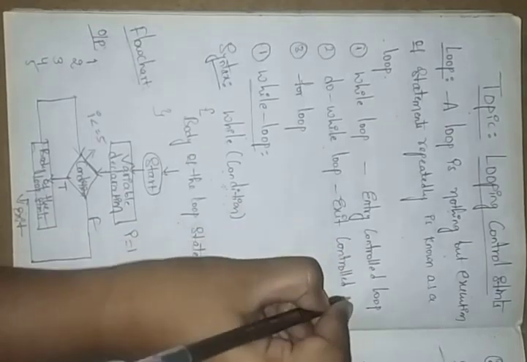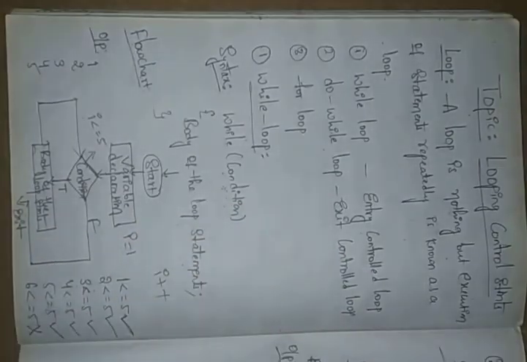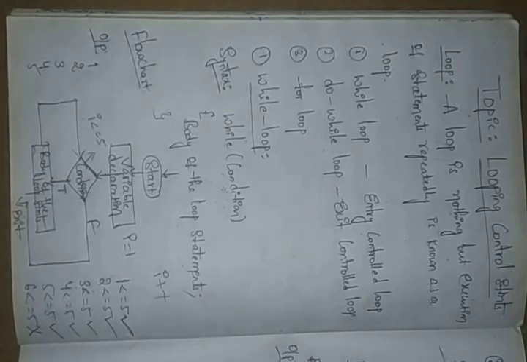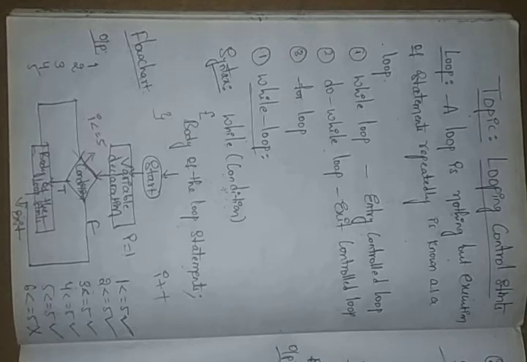Why are we calling it that? Because after executing the statements we check the condition, right? That's why we call the do while loop an exit control loop. The while loop is the entry control loop. The do while loop is the exit control loop. So like this you can perform.